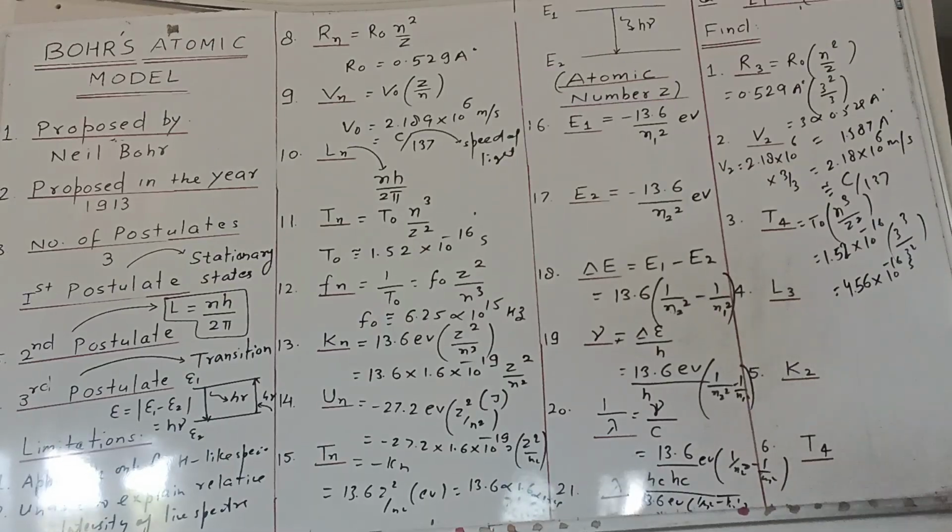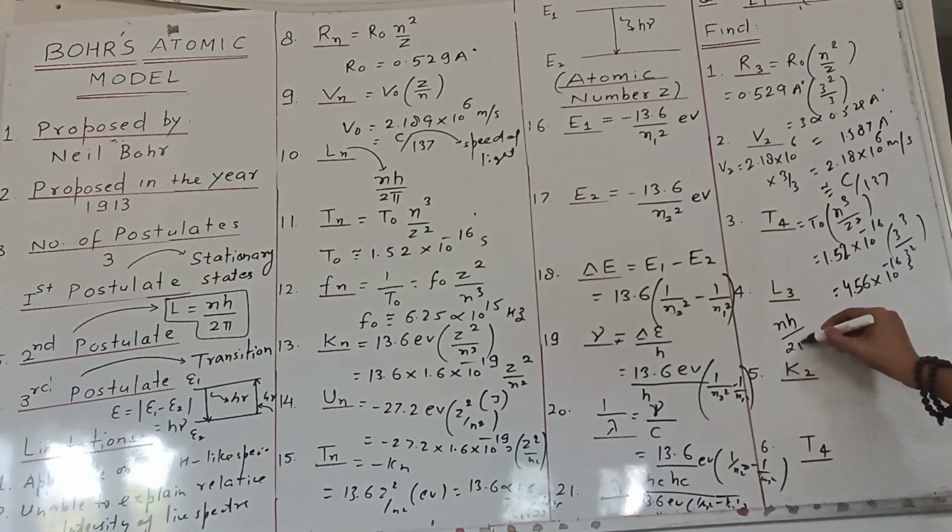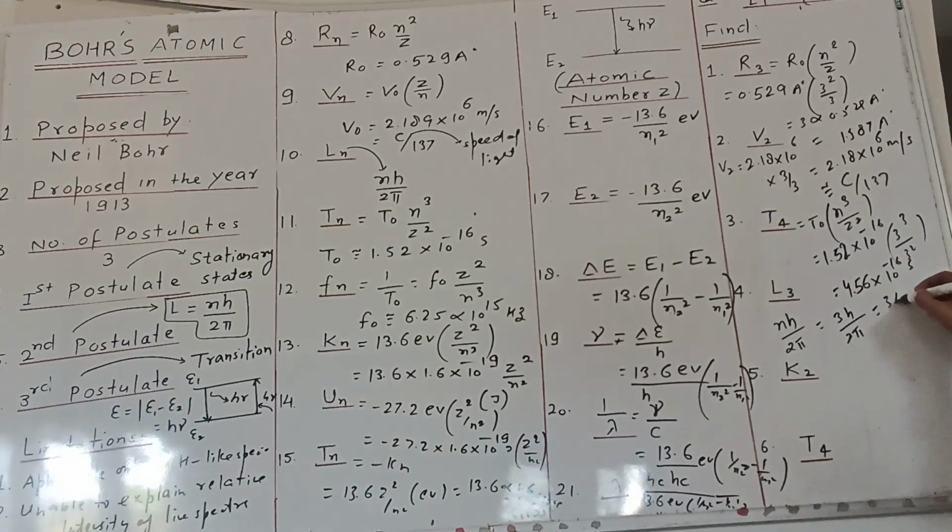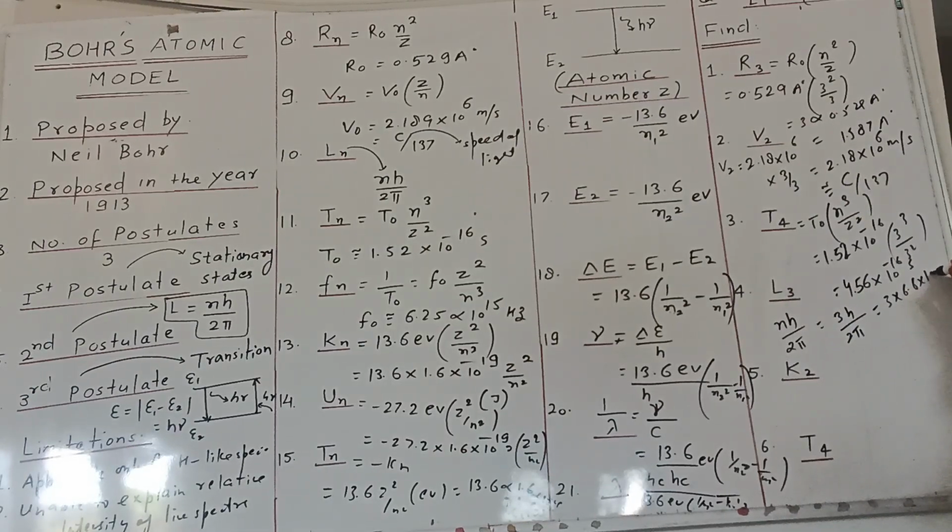Next question is the angular momentum in the third state. So we know that angular momentum is given by nh by 2 pi. So that will be 3h by 2 pi. Or we know that h is 6.6 into 10 raised to the power minus 34.